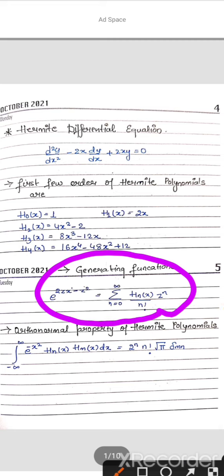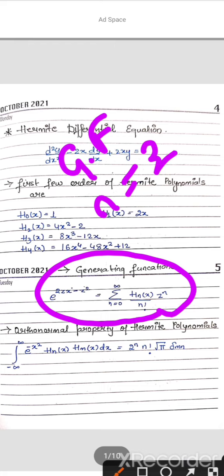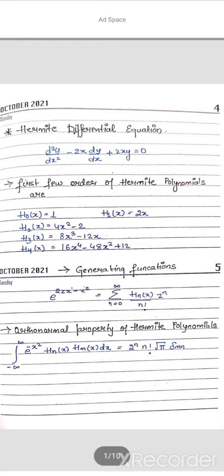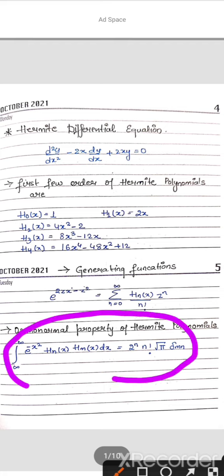Based on the generating function, a question will be asked directly stating that with the help of the generating function, derive the value for n is equal to 2 or 3. This is the type of question you are going to get. The orthonormal property for Hermite polynomial is the integration from minus infinity to plus infinity of e to the power of minus x square Hn of x Hm of x dx is equal to 2 to the power of n factorial into root pi into delta mn.